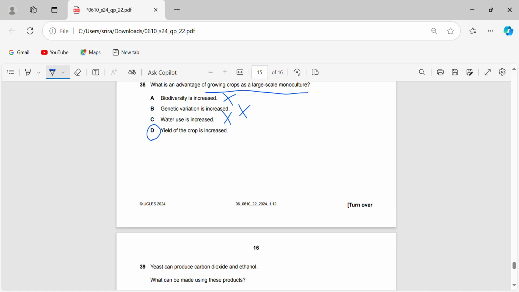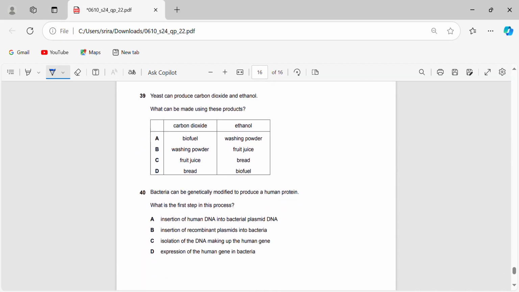Only 38D is the answer. So the yield of the crop is increased. Farmers can make more money. So 38D is the obvious answer.